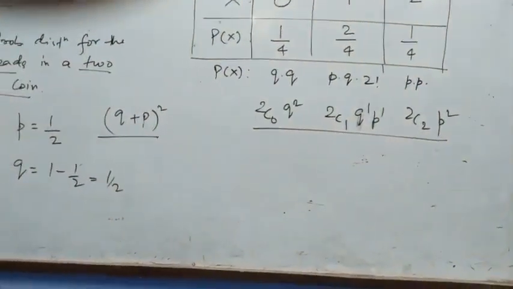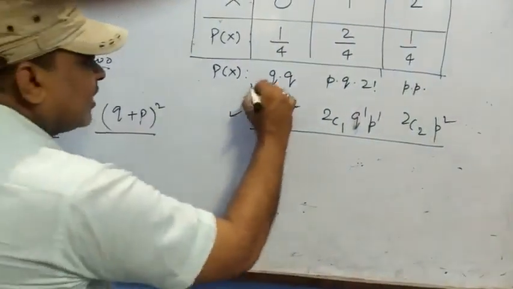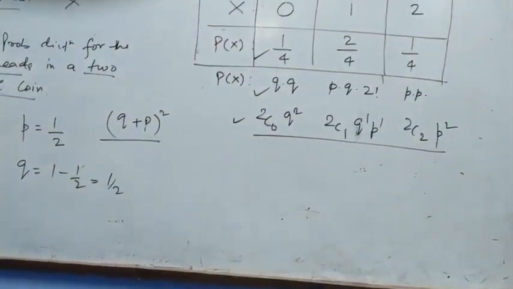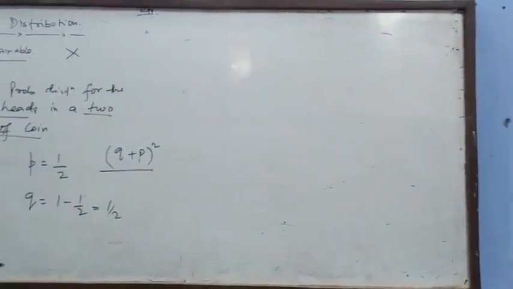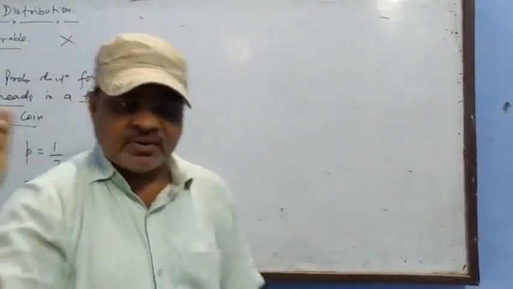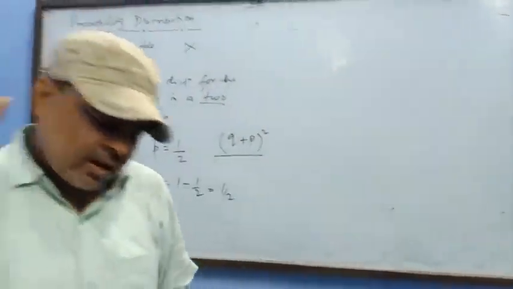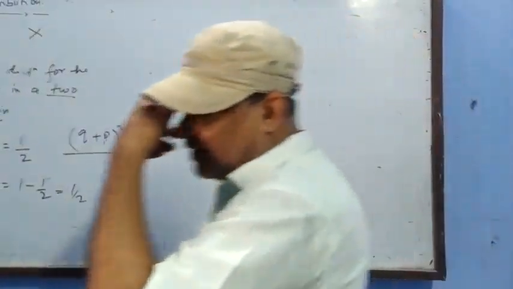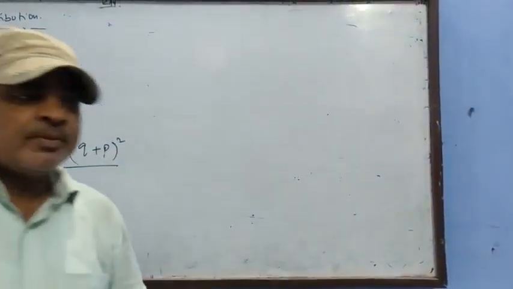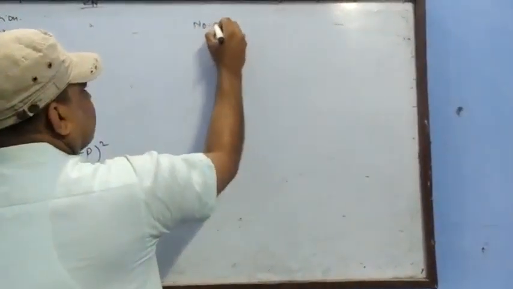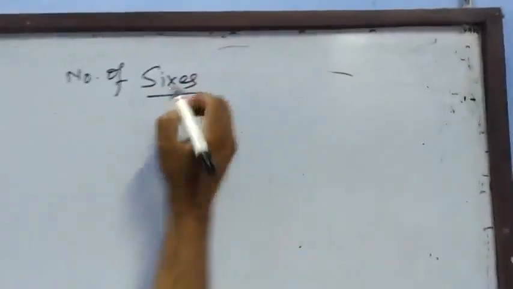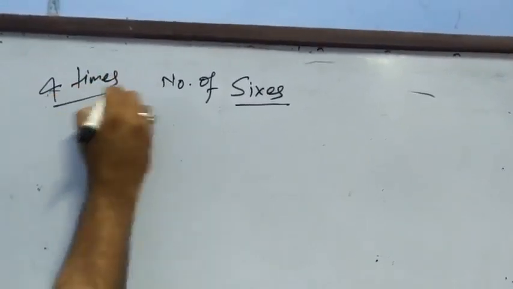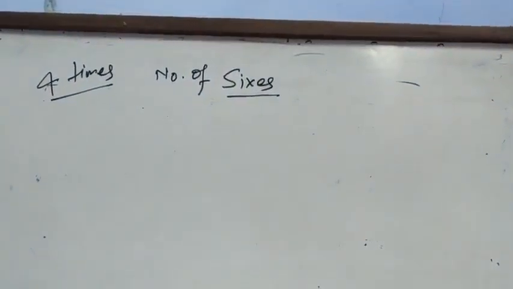Suppose a coin is tossed 4 times, both probabilities are equal. Then what is the probability distribution? Yeah, sorry, I will change the question. Suppose a die is thrown 4 times. What is the probability distribution for the number of sixes? A die is thrown 4 times, then find the probability distribution for the number of sixes.